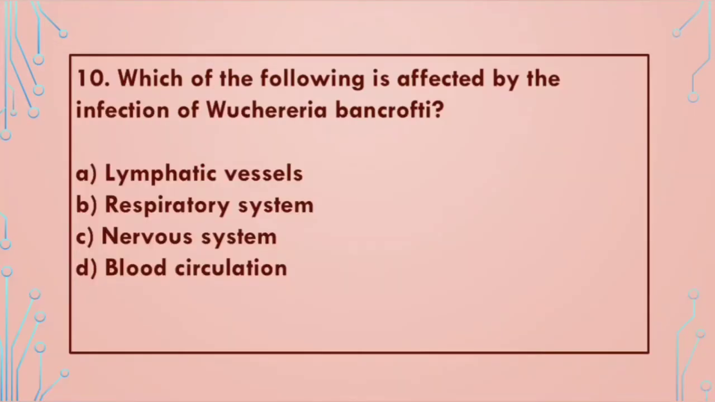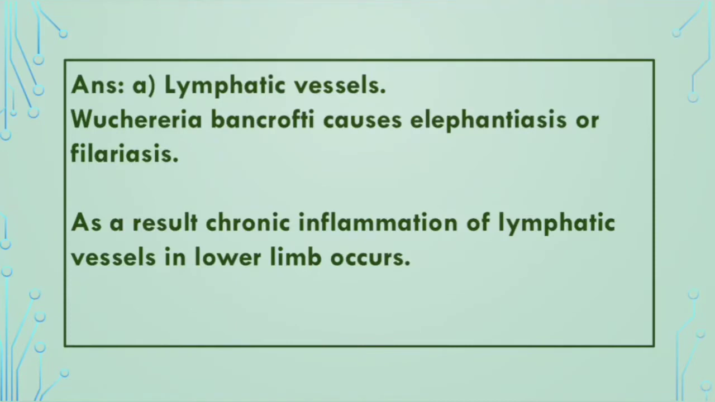Which of the following is affected by the infection of Wuchereria bancrofti? A. Lymphatic vessels, B. Respiratory system, C. Nervous system, D. Blood circulation. And the answer will be A. Lymphatic vessels. Wuchereria bancrofti causes elephantiasis or filariasis. As a result, chronic inflammation of lymphatic vessels in lower limb occurs.